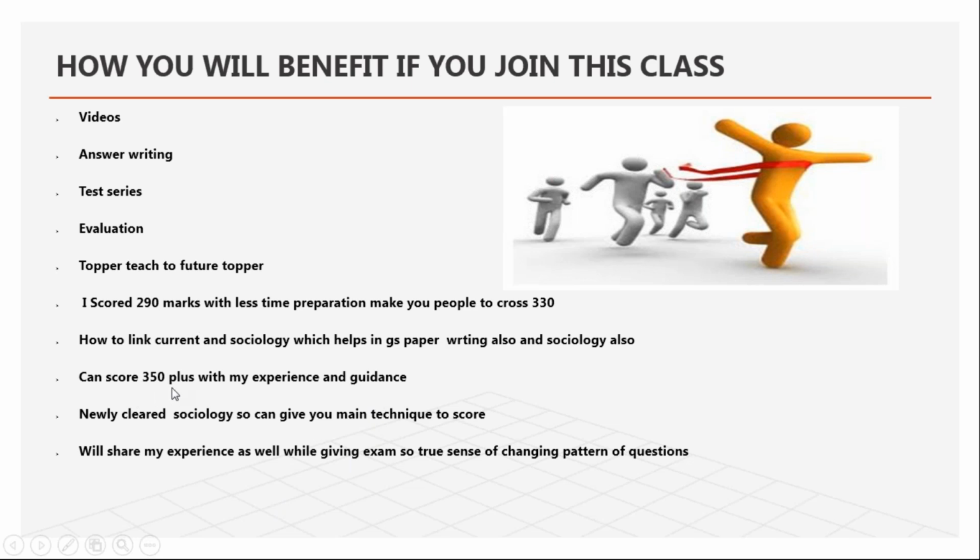You can score 350 plus marks with my guidance, and I have newly cleared, so I can give you the main technique of how to score better, and will share my experience of giving the exams. Through the changing pattern of questions, how they're asking, what I felt and how I coped with this situation, I can give you a better idea.